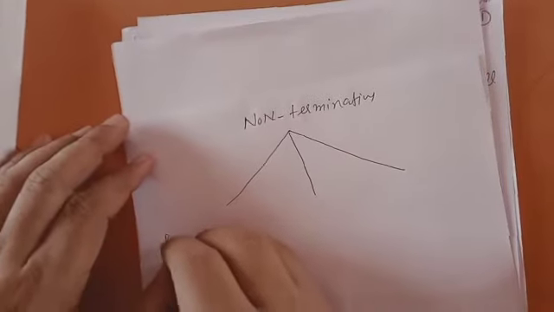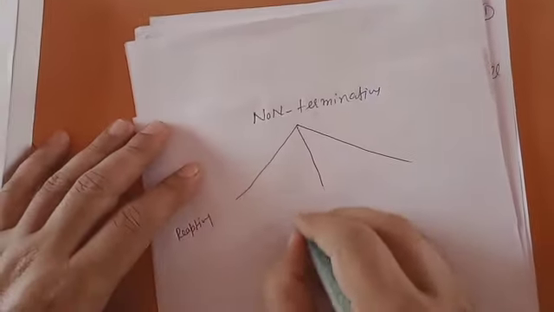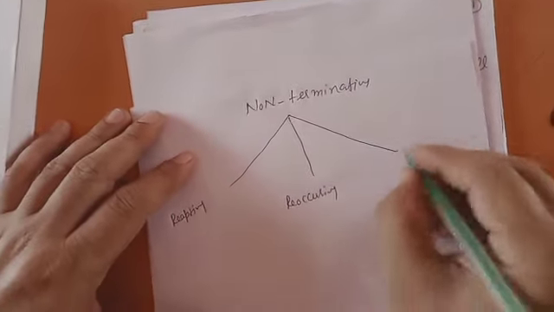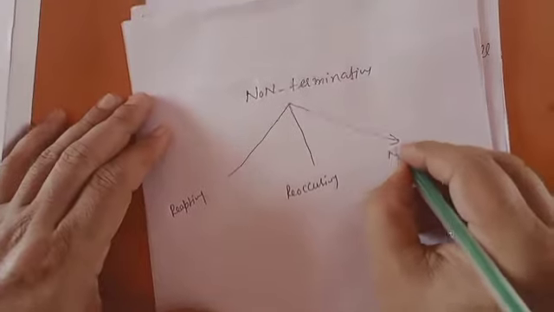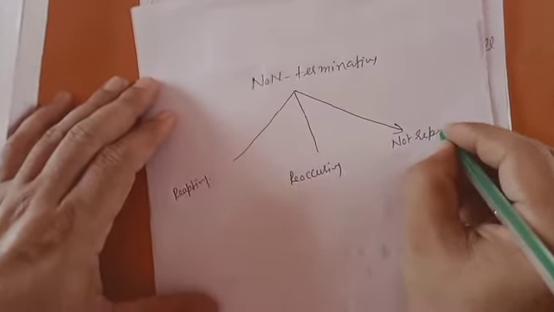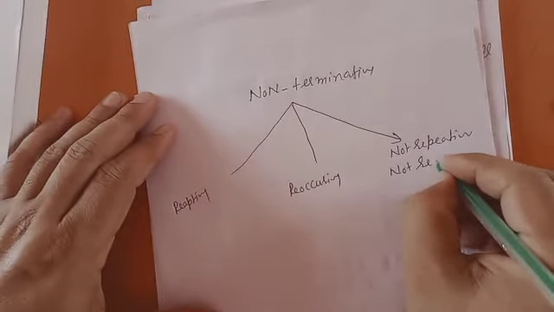One is repeating, other is reoccurring, and third one is not repeating, not reoccurring.